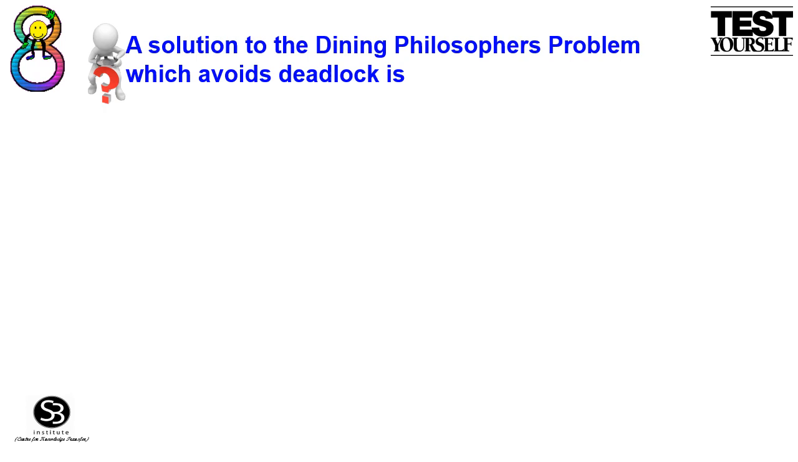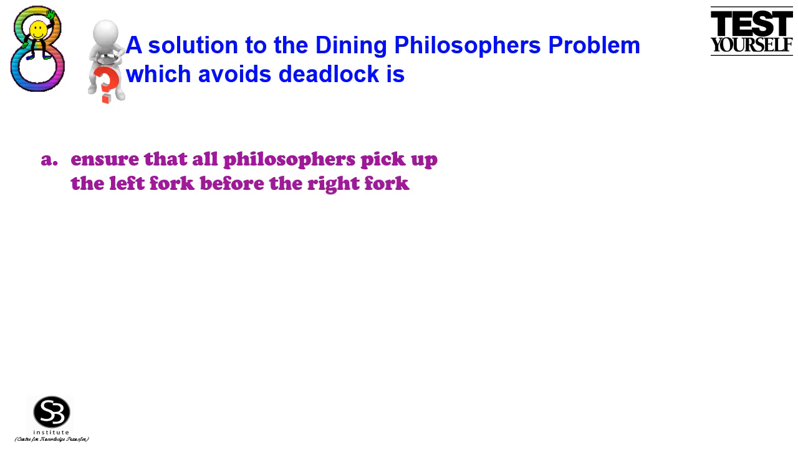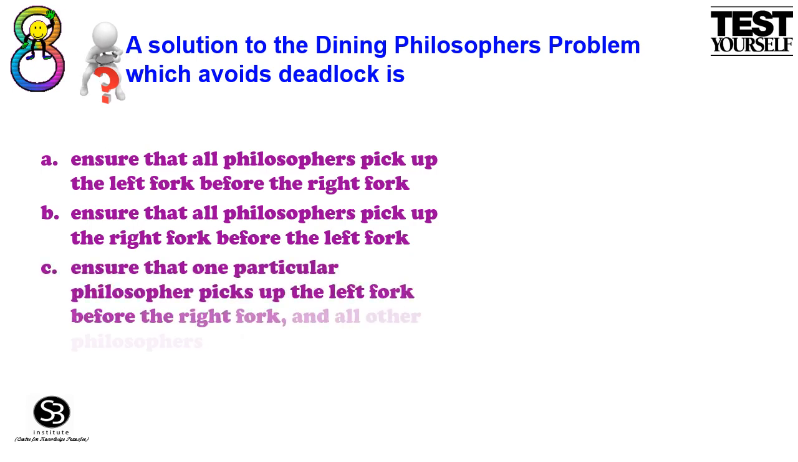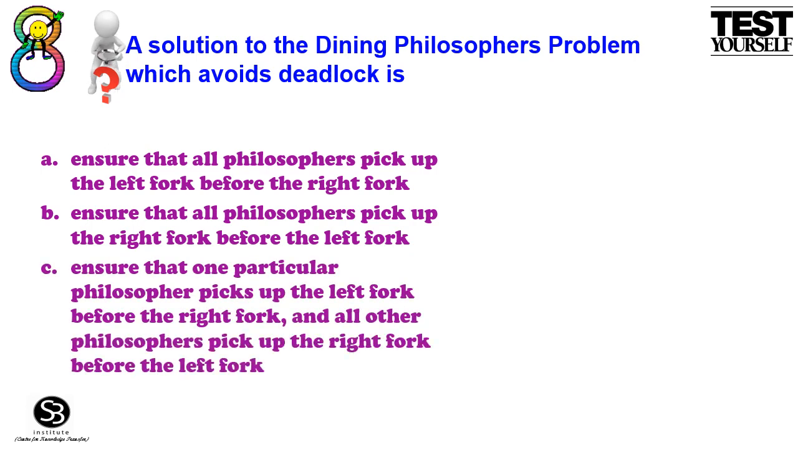Question. A solution to the dining philosopher problem which avoids deadlock is. The given options are option A, ensure that all philosophers pick up the left fork before the right fork. Option B, ensure that all philosophers pick up the right fork before the left fork. Option C, ensure that one particular philosopher picks up the left fork before the right fork and all other philosophers pick up the right fork before the left fork. Option D, none of the above.